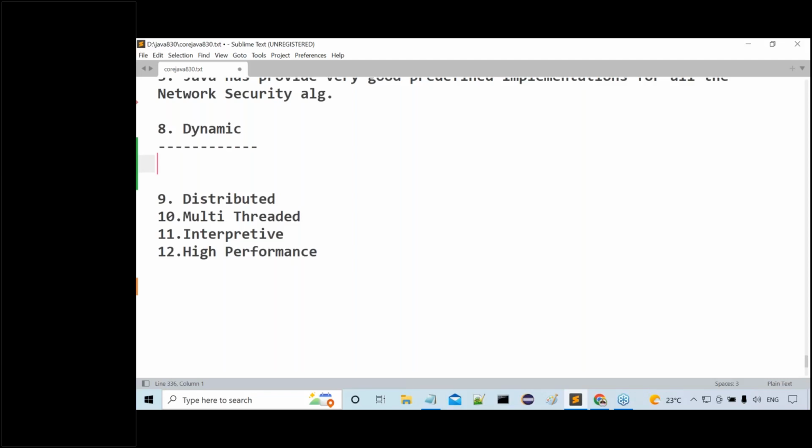You know already that in Java, memory will be allocated for the primitive data types at what time? At runtime, not at compilation time. So if any programming language allows memory allocation at runtime, then that programming language is a dynamic programming language. Already a number of times we understood this point clearly. Now the point I'm telling is: Java is a dynamic programming language.